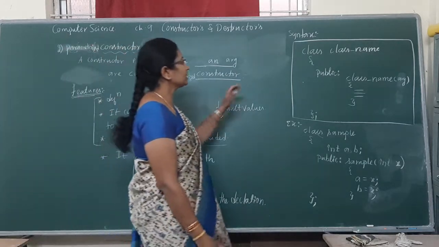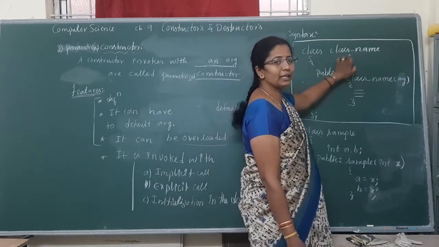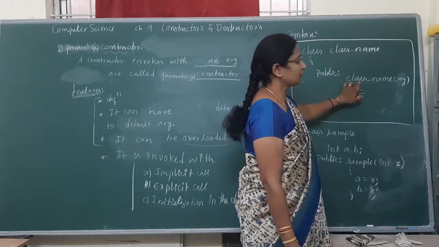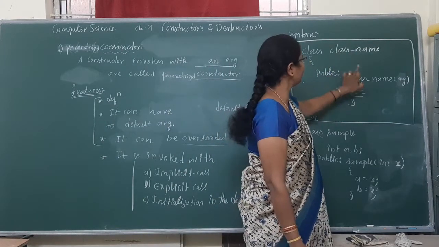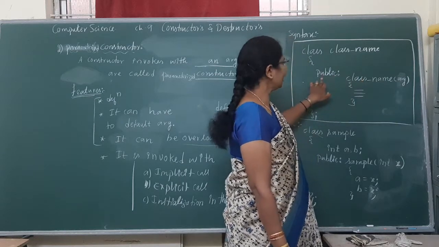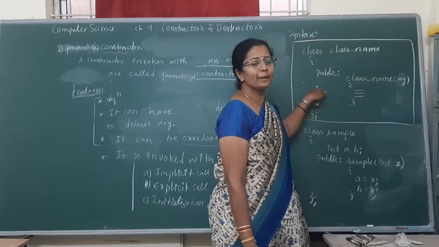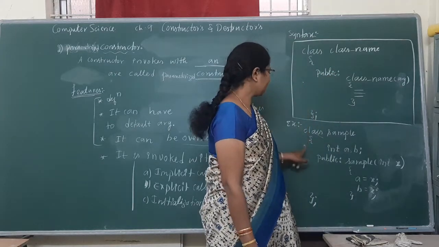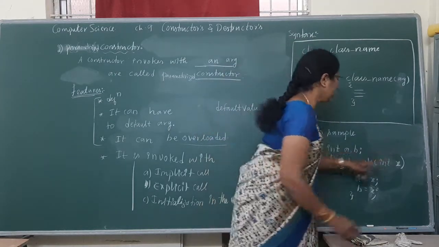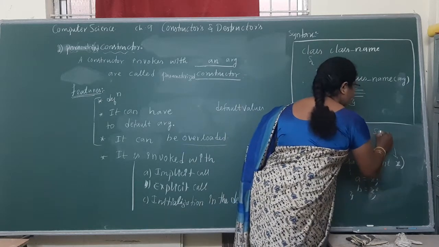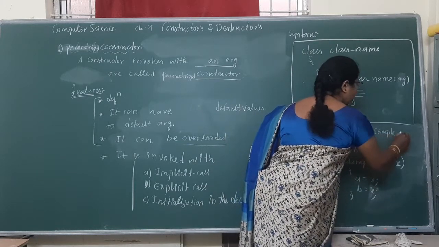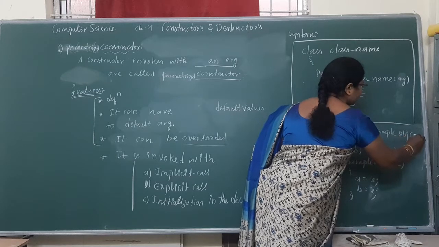So what is the syntax? Class followed by class name. It is a special member function, has the same name as the class name, declared under the public section along with the argument. Hence it is called a parameterized constructor. So here I have accepted a value. When it is invoked, it invokes with the value 20.